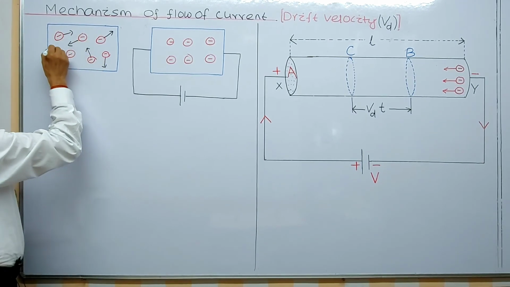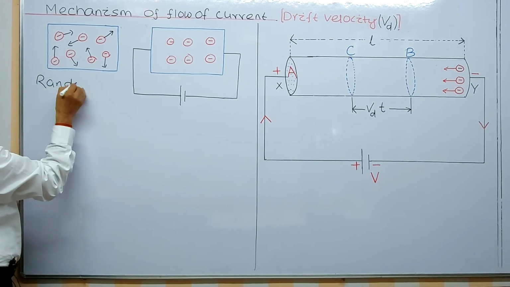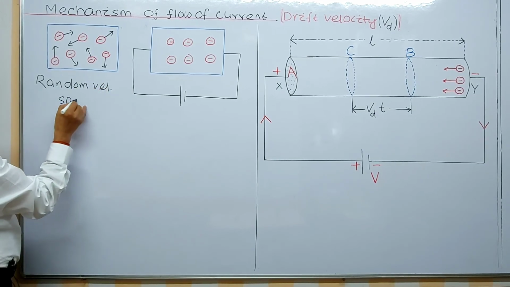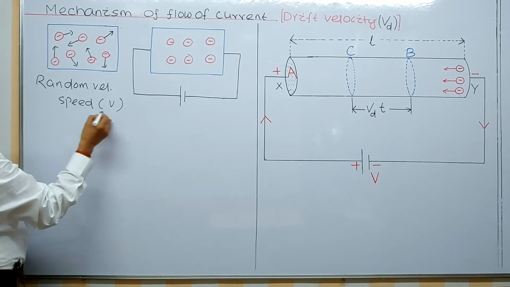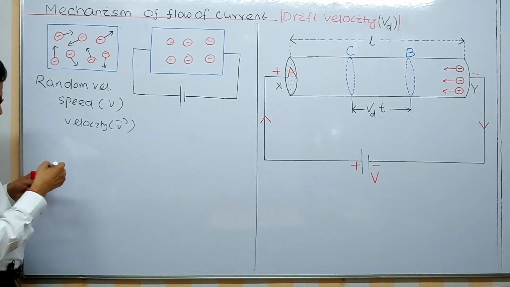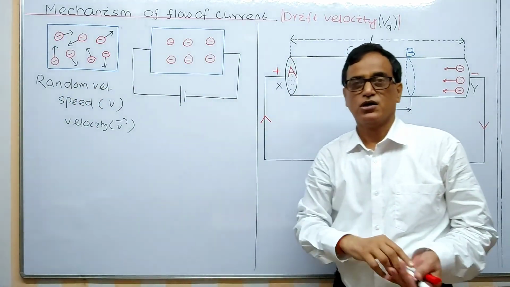and that is called the random velocity. What velocity? Random velocity. That is a certain speed, that is a certain velocity. See, this is a vector. Be careful about these two terms now.